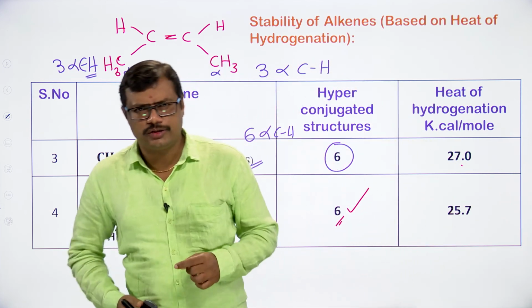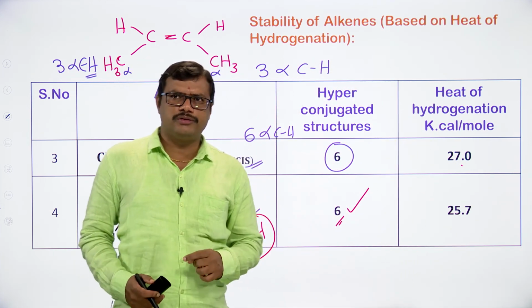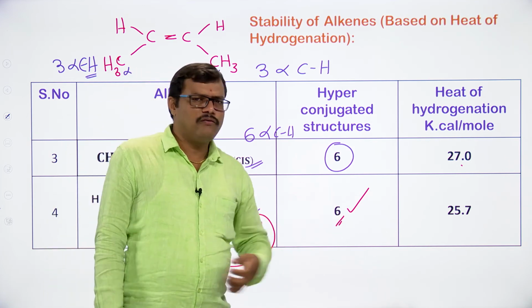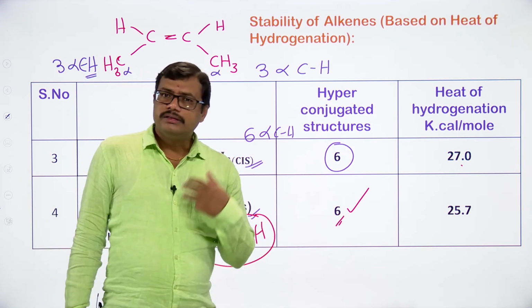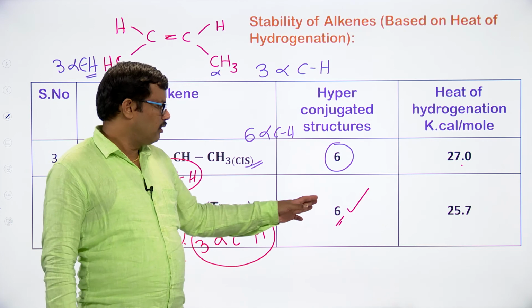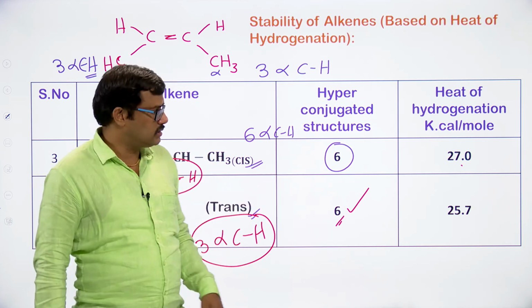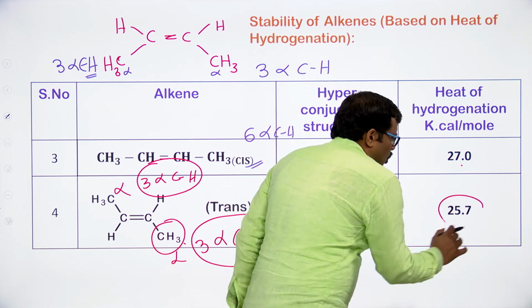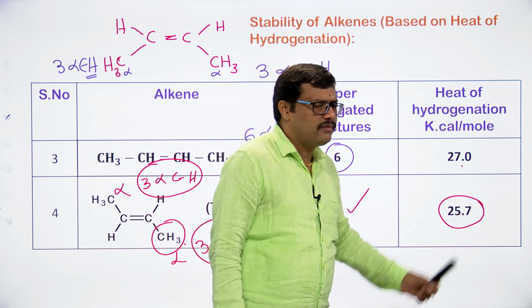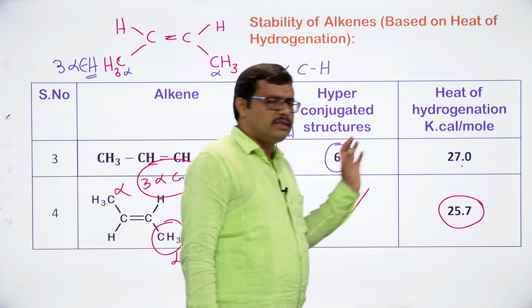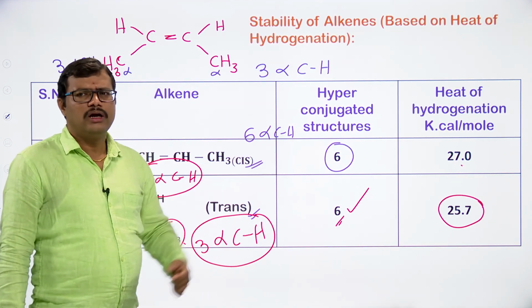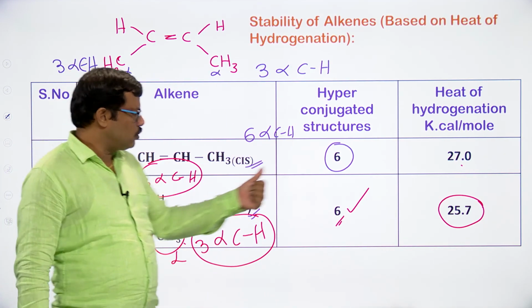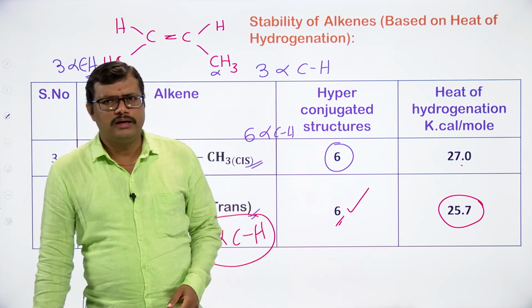1 alpha CH bond will give us 1 hyperconjugative structure. We have 6 alpha CH bonds, so we are going to have 6 hyperconjugative structures. And if you observe the heat of hydrogenation, it is coming out to be still lower, 25.7 only, when compared with the cis isomer. Cis isomer value is 27, whereas trans isomer value is 25.7.